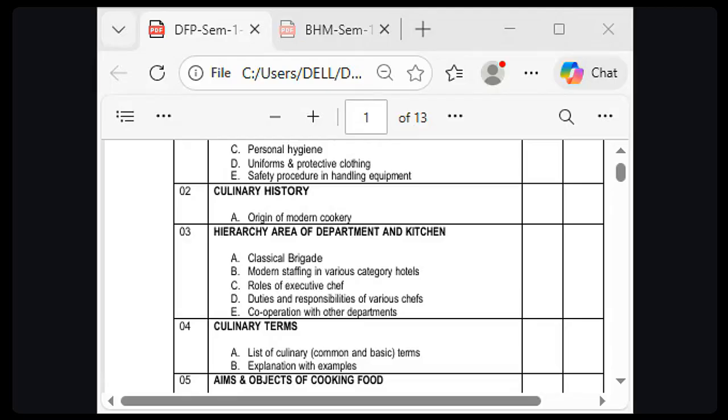Techniques used in the preparation. What kind of techniques are we using? What kind of preparation also? Techniques used in the preparation.